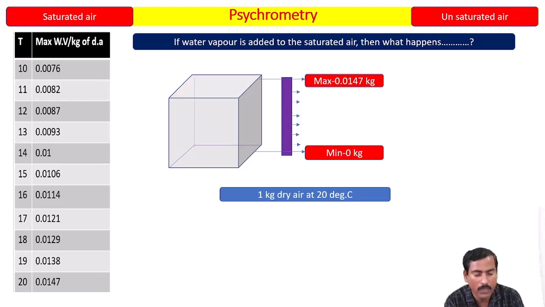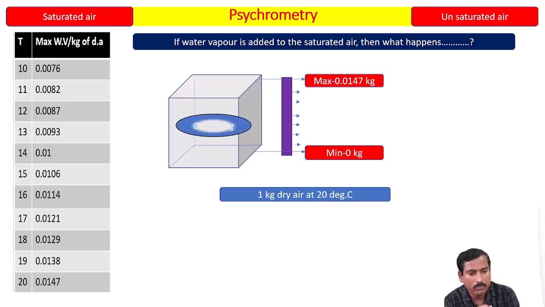The maximum capacity of holding the water vapor at 20 degrees Celsius is 0.0147 kg. Now actually how much is it carrying? The air is carrying 0.0147 kg. Please try to understand. It means that air is having the water vapor which is equivalent to its maximum capacity at that particular temperature. It means the air is saturated air.